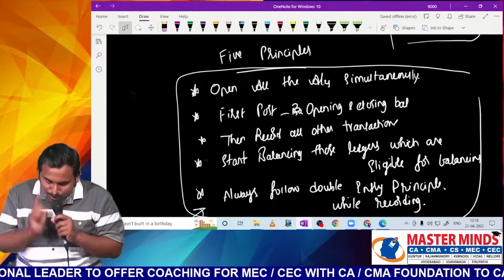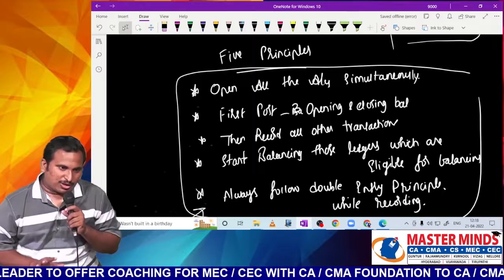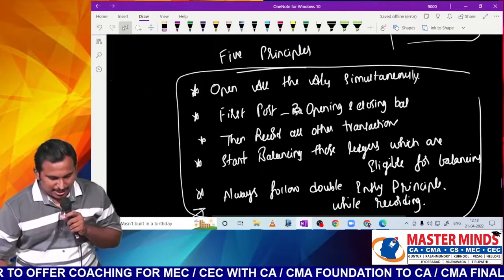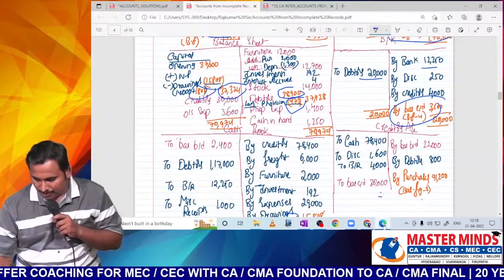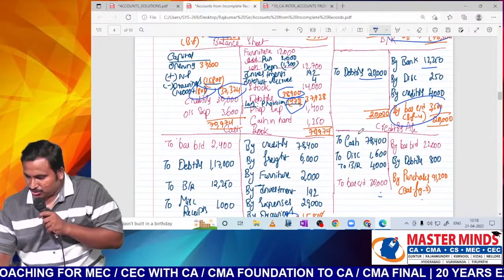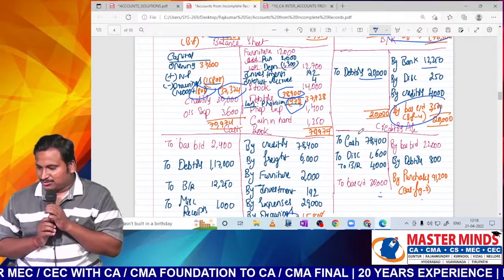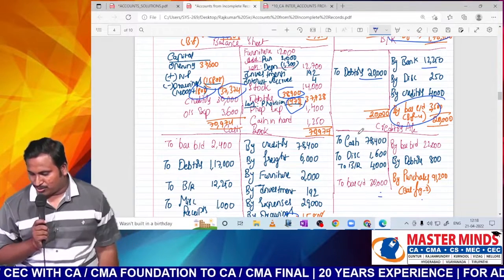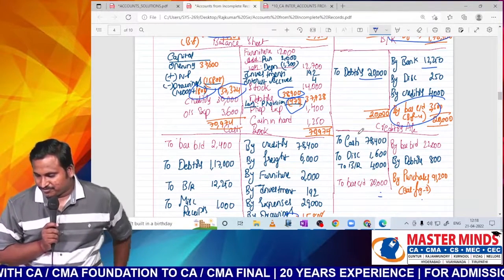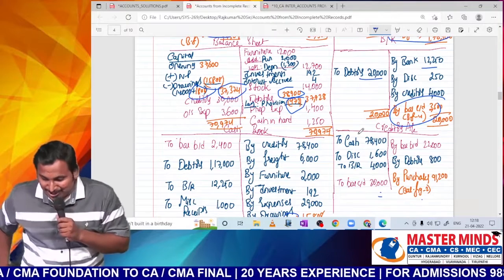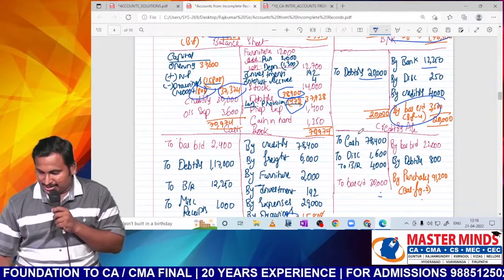Let me move to one more question while applying this concept, which is of course important from the examination point of view. With that we will close incomplete records. All the online students, have you understood this explanation? How to proceed with accounts from incomplete records? Just give some message in between so that I can understand any doubts.